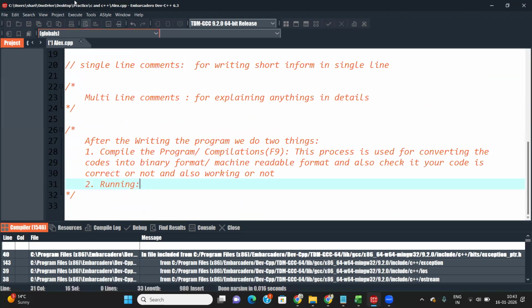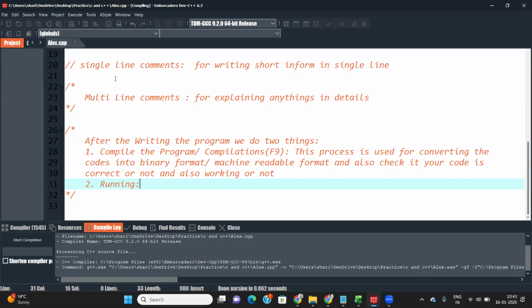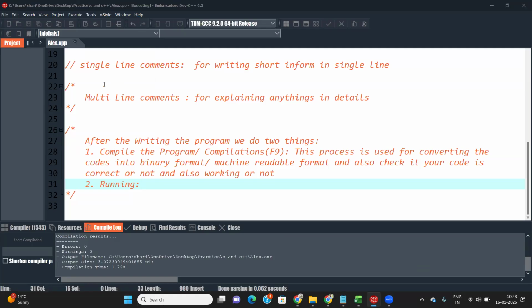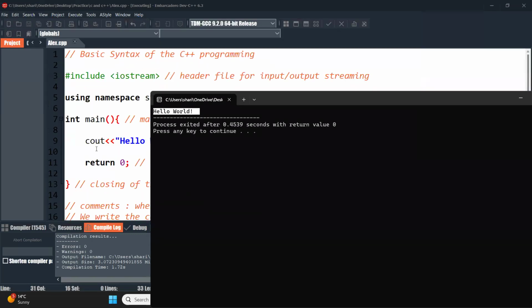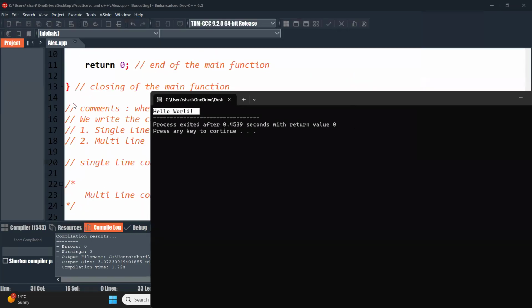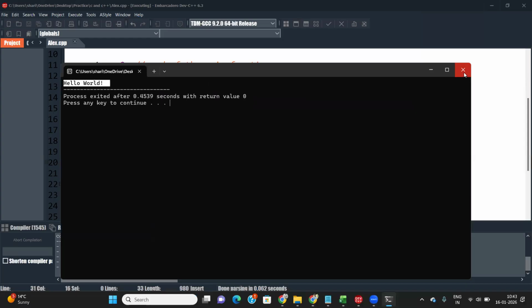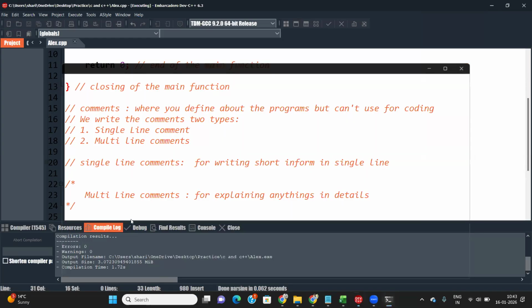If I just run it, this line will be understandable for the human being. It's hello world, or whatever you want to show here. I just print this hello world by using this line of code. This is understandable by the human being. This way, we use the run process.